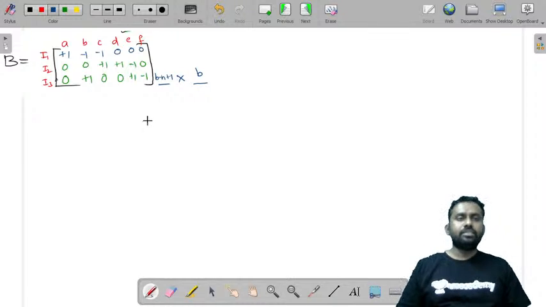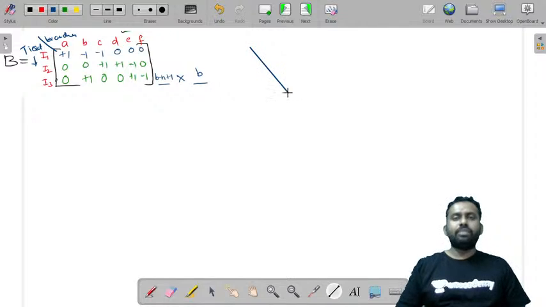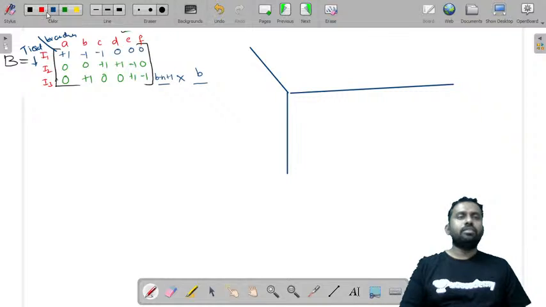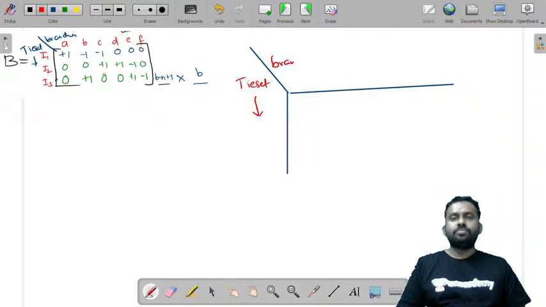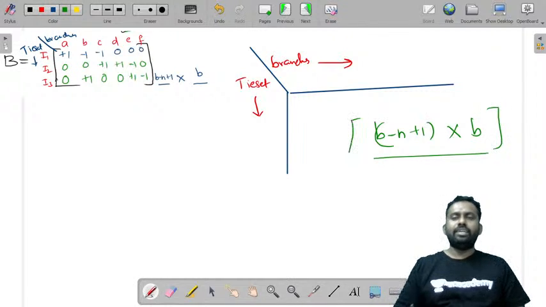Now, from this you can say these are tie sets, and these are branches. That means for a tie set matrix, this is the matrix. You'll write tie sets in this direction as rows and branches in these directions as the columns. All right. So the size of this matrix is the number of tie sets, b minus n plus 1, by the number of branches b. So this is the size of the tie set matrix.